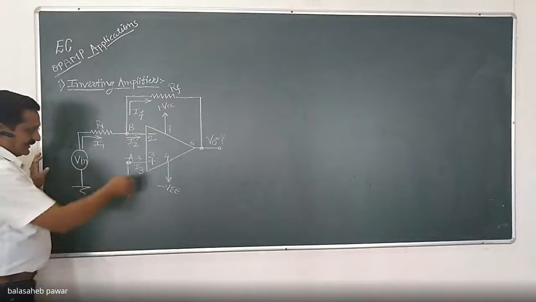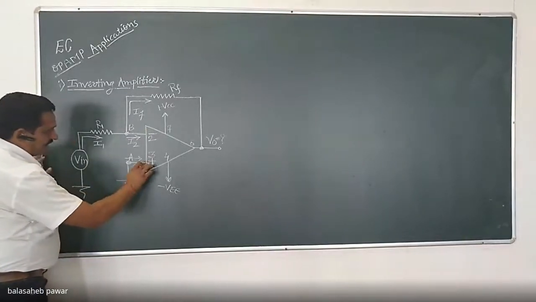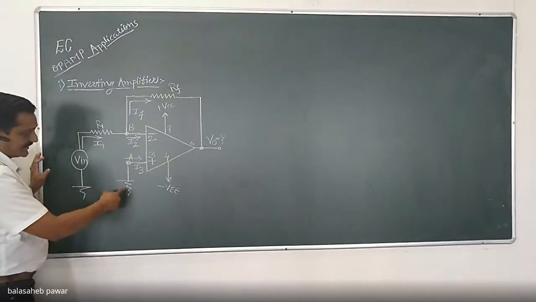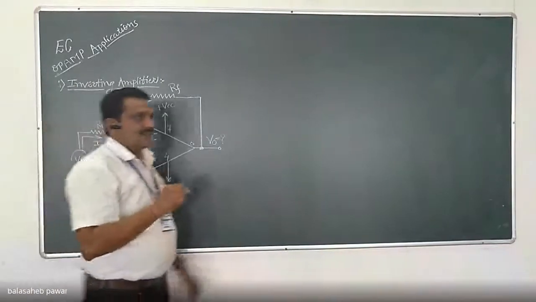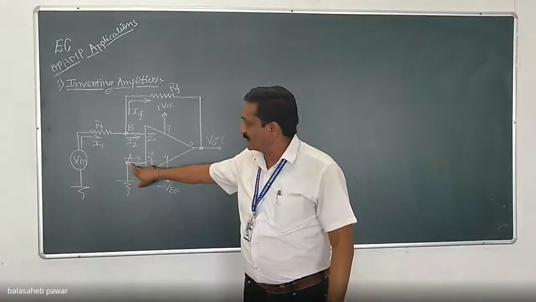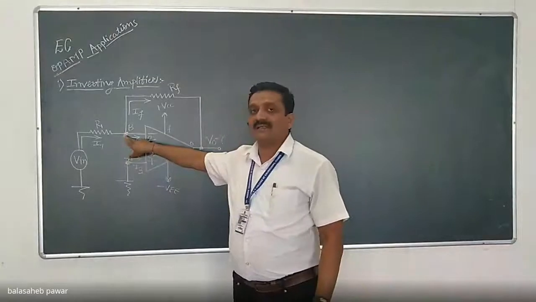Then the non-inverting terminal is remaining, so I will just make it ground, so that pin number 3 is at ground potential. The nodes formed at the inverting and non-inverting terminals: at the non-inverting terminal, I will call that node A, and at the inverting terminal, node B.